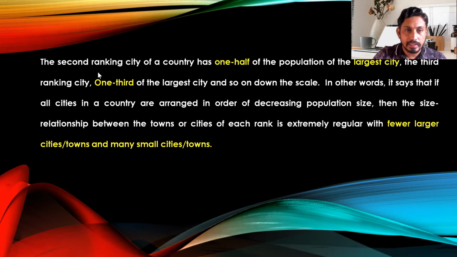As we already discussed, the second ranking city of the country has 1/2 of the population of the largest city, the third ranking city 1/3 of the largest city, and so on down the scale. In other words, if all the cities in the country are arranged in order of decreasing population size, then the size relationship between the towns or cities of each rank is extremely regular, with a few larger cities or towns and many small cities or towns.